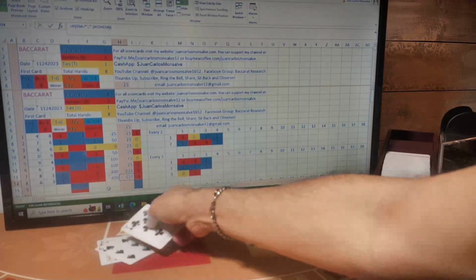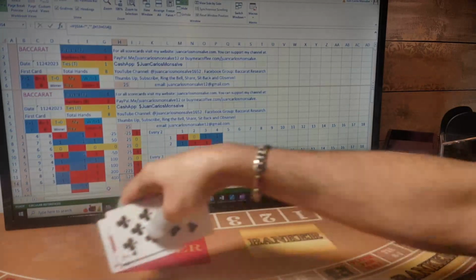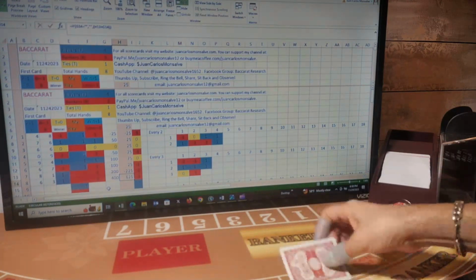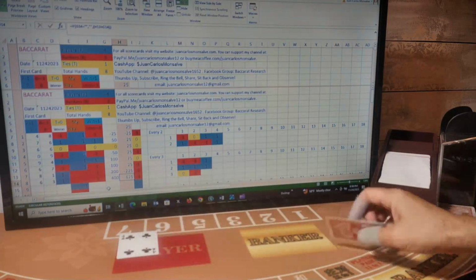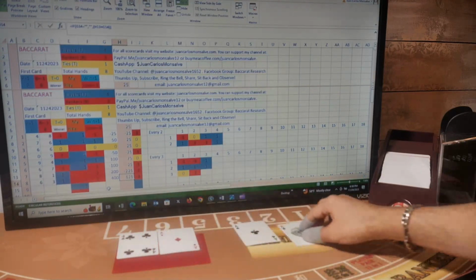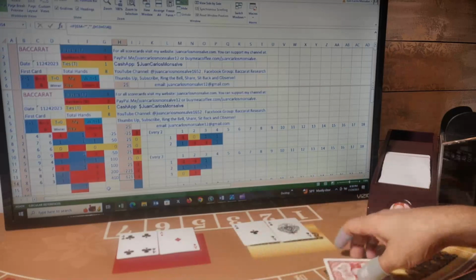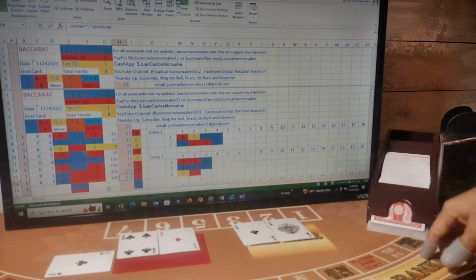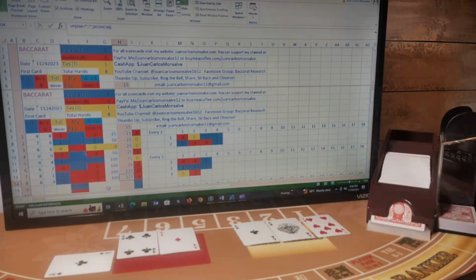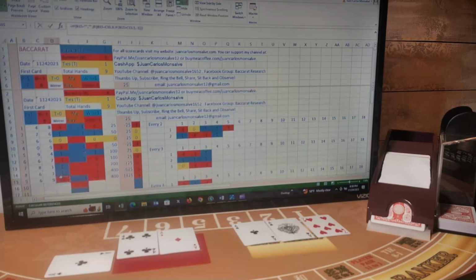My next bet will be $800, and I'm playing player. So first card for player, first card for banker, second card for player, second card for banker. Player has a five and gets a third card. The third card is a one for a total of six. Banker has a two and gets a third card. The third card is a seven for a total of nine. So six, nine. This is a banker hand. I was betting player. I lost this hand.